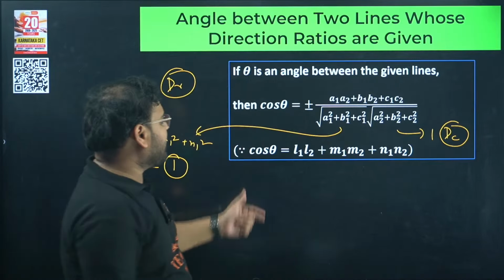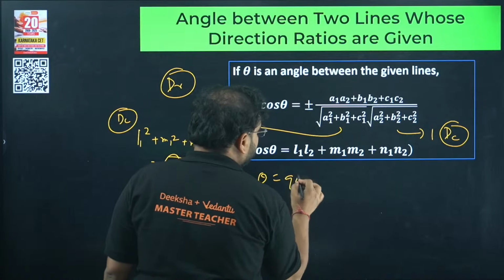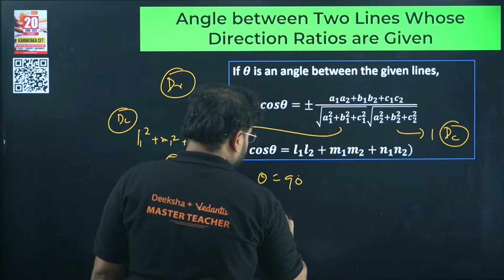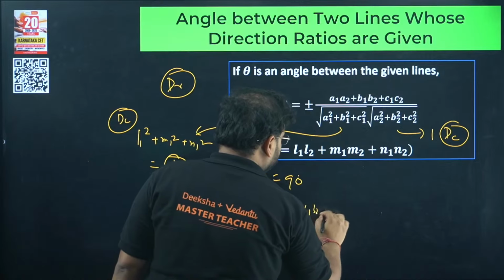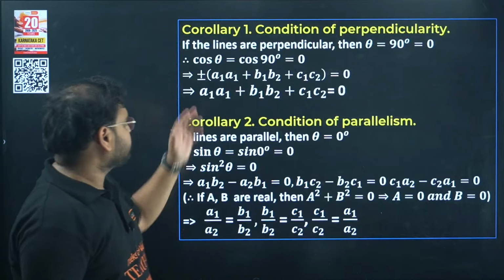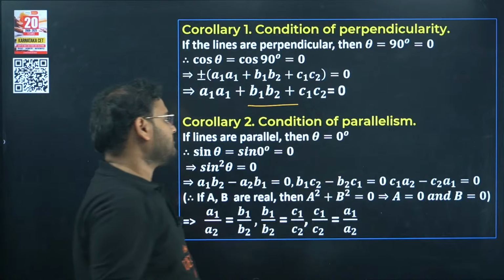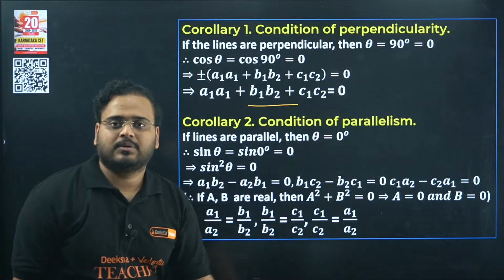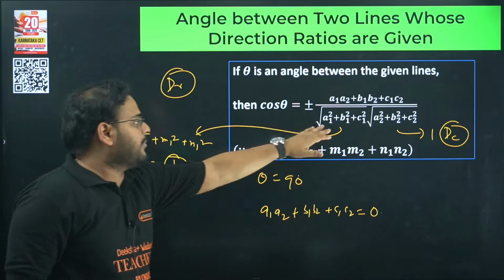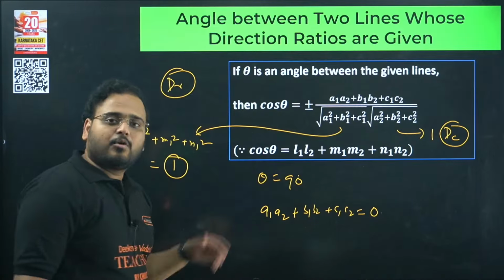Again, for perpendicular lines, if theta is 90 degrees, this will become 0. We can bring that over here, so both terms are taken to this side. You'll have simply a1 a2 plus b1 b2 plus c1 c2 equal to 0 in the case of perpendicular lines. Same thing over here, check. For parallel lines, the ratio will continue. Ratios will be equal for parallel lines. Perpendicular is going to be the condition as I mentioned over here: you bring these two terms to the left hand side, and cos theta will be 0, right? That's it. Just remember these two statements over here and over here. Okay? Yes. Next.